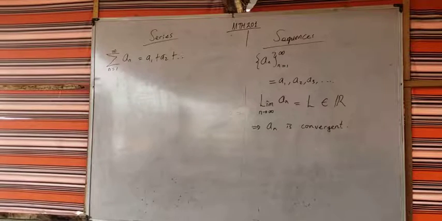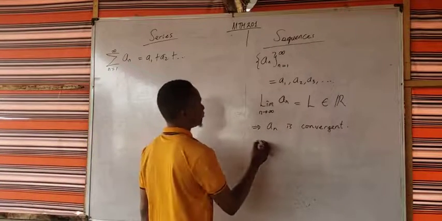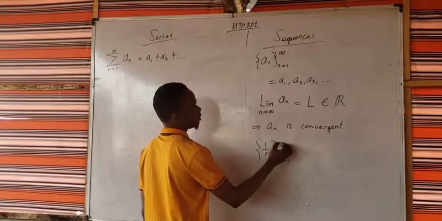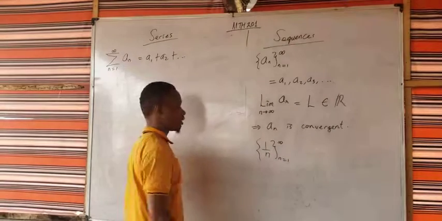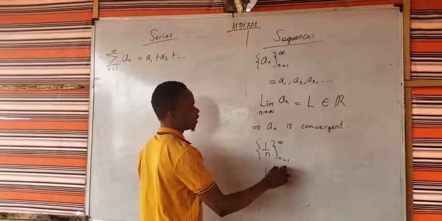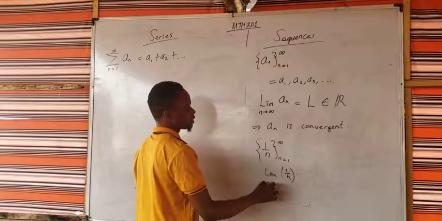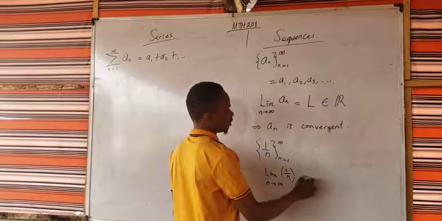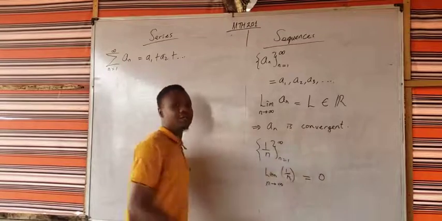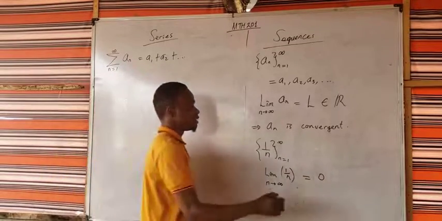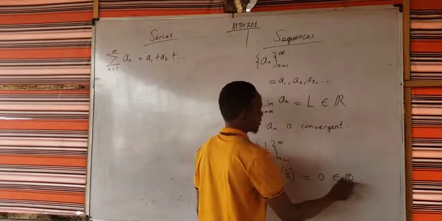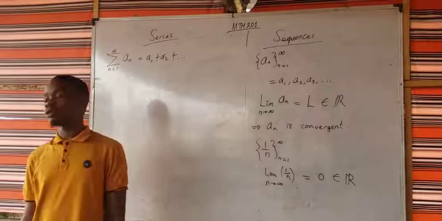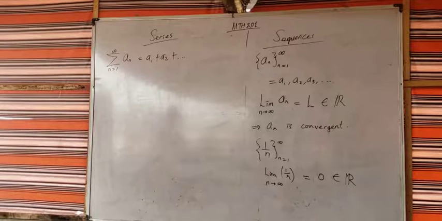Alright, so that means, for instance, if you have the sequence 1 over n from n equal to 1 to infinity, you may be asked if this is convergent. That means you just want to find the limit of 1 over n as n approaches infinity. What's the limit of 1 over n as n approaches infinity? That is 0. Right? 1 over infinity, which is 0. So obviously, this is a real number. So it means that this sequence actually converges to 0. Does it make sense?